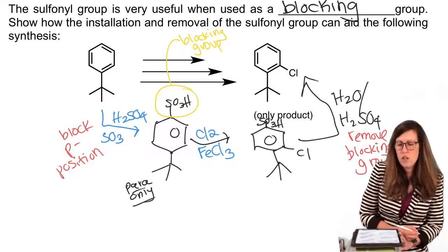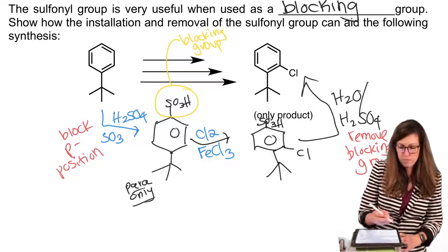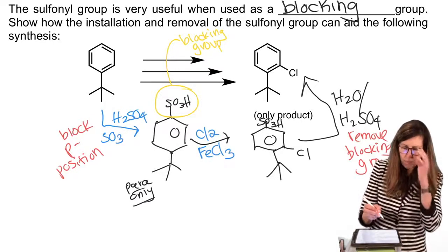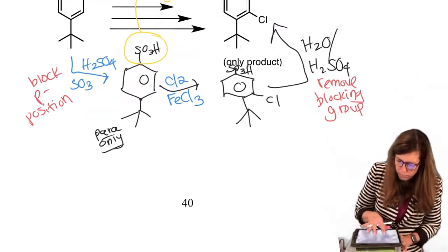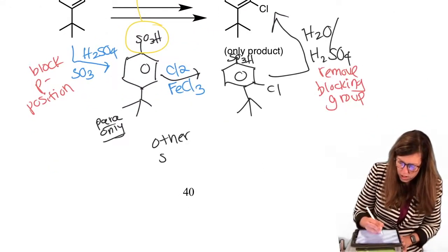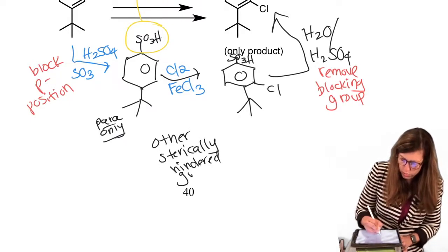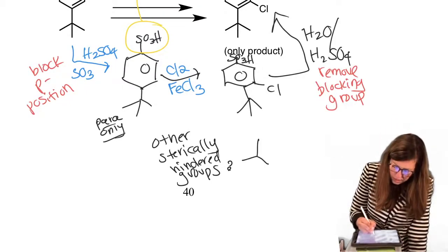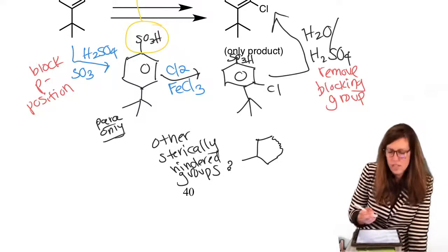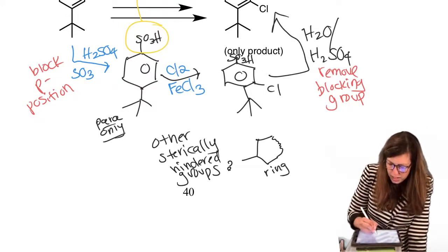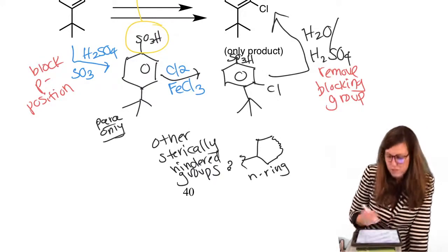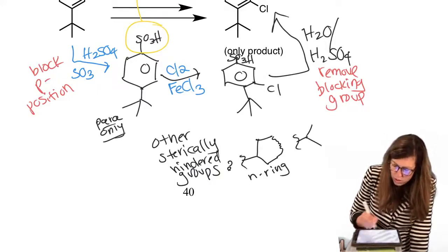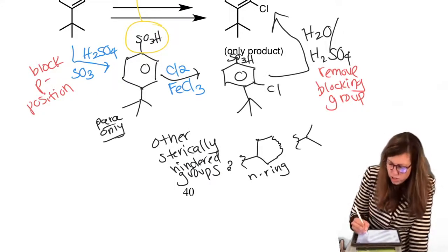So what else is that useful for? T-butyl, isobutyl, isopropyl, other sterically hindered groups. I can't list them all because I could invent a whole ton of them. But if you see like a ring, and I'm just going to write like that because it could be any numbered ring. It could be a hexagon, pentagon. So a ring, I'll put N ring so we can keep that general. It could be isopropyl, that sort of immediately branched shape.